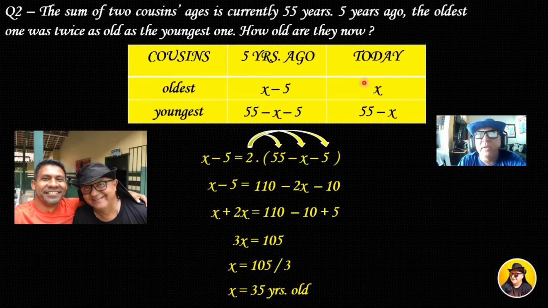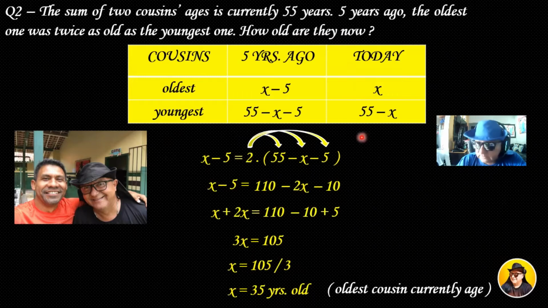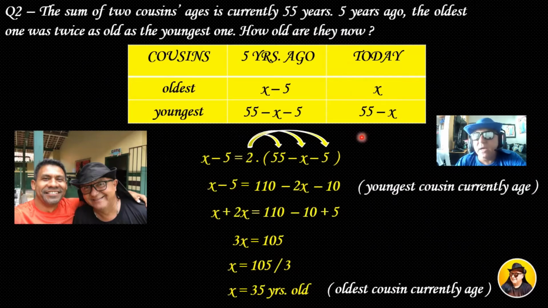X is the oldest cousin's current age. Okay, very good. But the question asks how old are they now? So I have to find the other cousin's age.